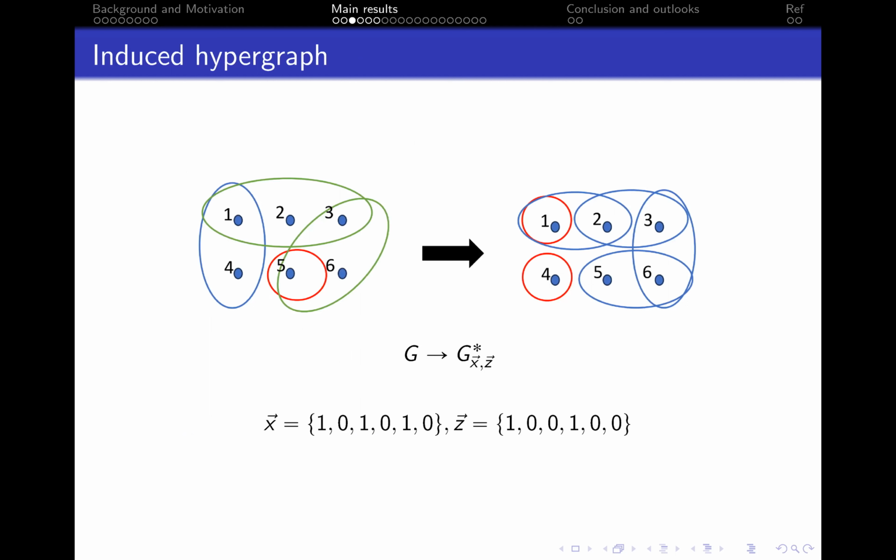Then we define our induced hypergraph with vectors X and Z, G*(X, Z), to calculate the trace PGG. The formal definition is a little bit complicated and not intuitive enough. Here we only give an example of a fixed X and Z.